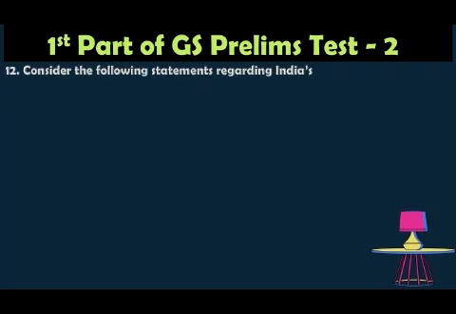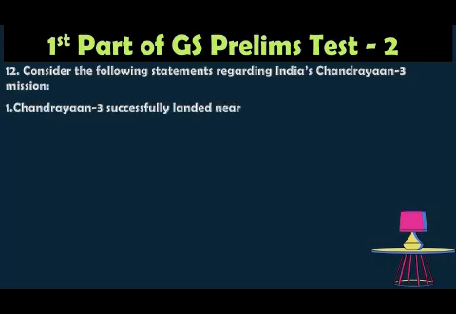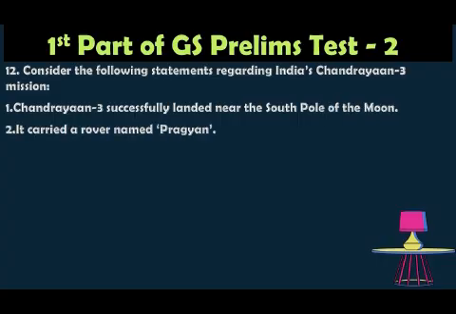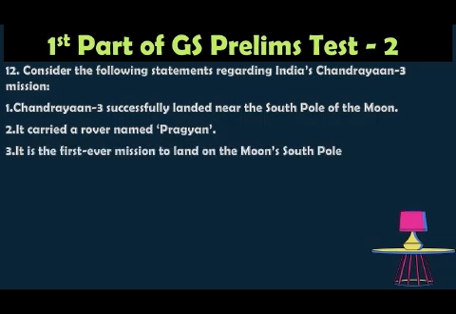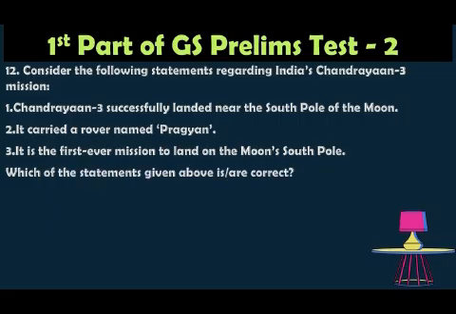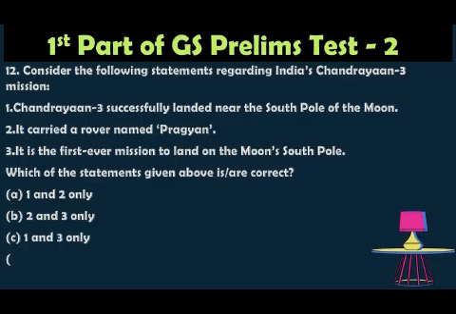Question number 12. Consider the following statements regarding India's Chandrayaan mission 3, that is the third mission. Chandrayaan 3 successfully landed near the south pole of the moon. It carried a rover named Pragyan. Third, it is the first ever mission to land on the moon's south pole. Which of the statements given above is correct? Option A 1 and 2 only, option B 2 and 3 only, option C 1 and 3 only, option D 1, 2 and 3. The correct answer is all the above. Chandrayaan 3 landed in the south pole, the rover's name is Pragyan, and this is the first ever mission to land on the south pole.